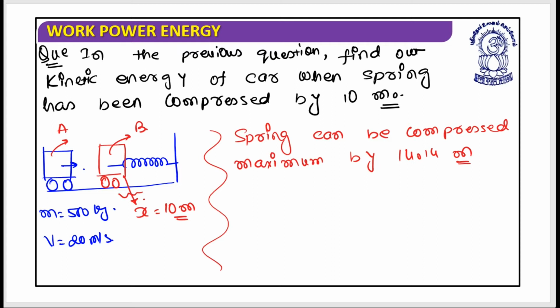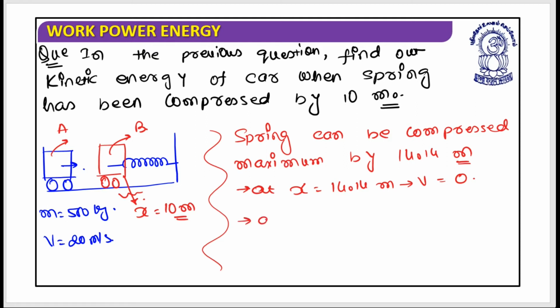But when it was the situation, at x equals to 14.14 meter, velocity of the car will be equal to 0. I hope this is clear.